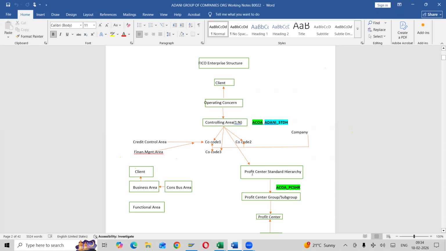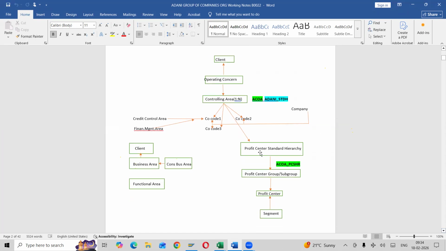Now the profit center standard hierarchy: you can see profit center group, subgroup. The last node is profit center, and a segment will be created under a profit center and linked to it. So now your profit center standard hierarchy is linked to what? Company codes or controlling area? Controlling area. Indirectly, it is linked to your company codes. It will probably take a little time and you may have a little confusion, but remember this.